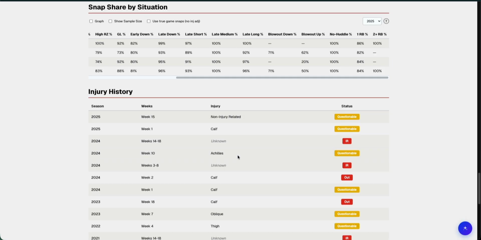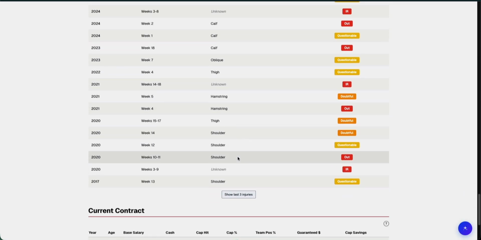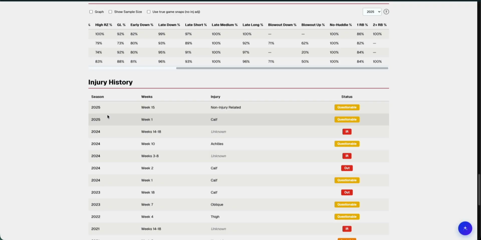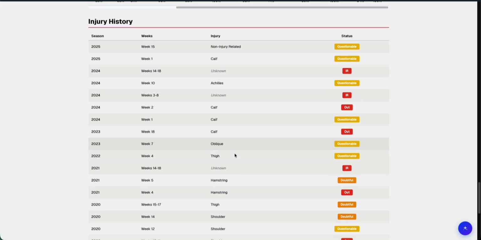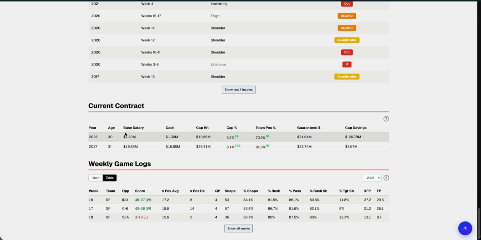The injury history, pretty extensive for Christian McCaffrey, but somehow last year he was spared, only like 2 questionable tags. But you can also see, hey, he's had a lot of wear and tear on this calf over the past couple years. Again, not a great sign, and we know he's very injury prone, so maybe something you'd want to look out for. Lastly, you have his contract. So we can see in 2026 he's virtually uncuttable. $21 million is in the red that they can't recoup. But this would be his last year where they're really on the hook, where the 49ers can get rid of him next year without a huge cap hit.